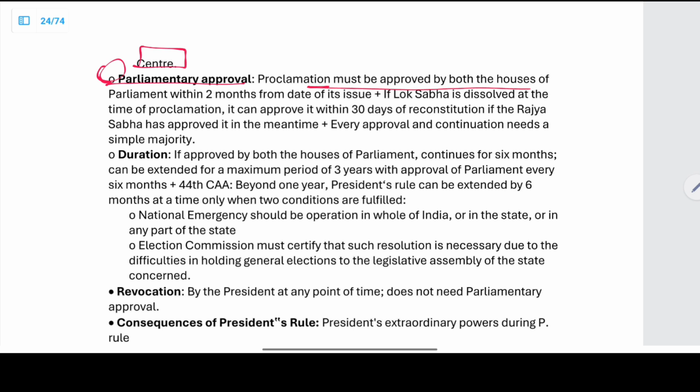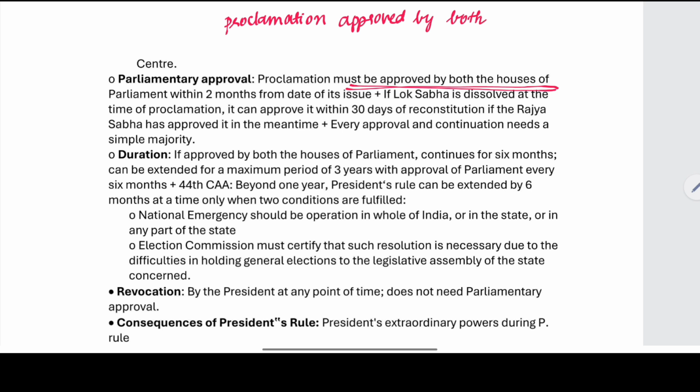Parliamentary approval. The proclamation must be approved by both the houses of the parliament within 2 months from the date of its issue. So such a proclamation must be approved by both the houses of the parliament. We will be having the proclamation, right? So the proclamation must be approved by both the houses within 2 months from the date of its issue.